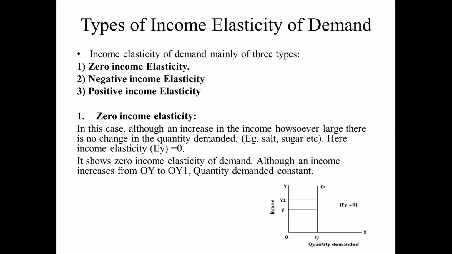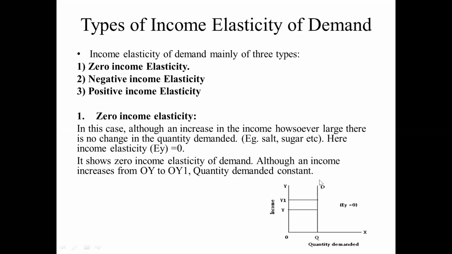The graph is represented by the vertical axis. Okay, at zero income elasticity of demand, as income increases from 0Y to 0Y1, the quantity demanded is constant, not changing.